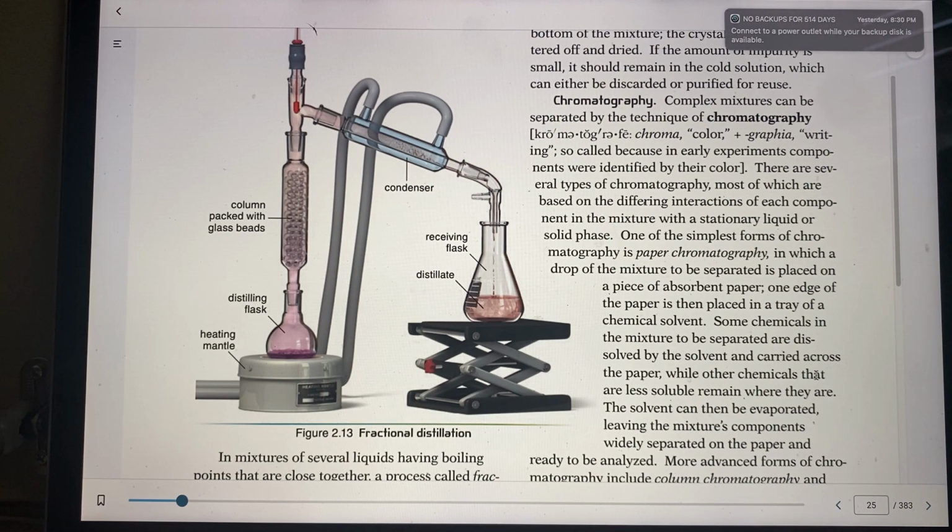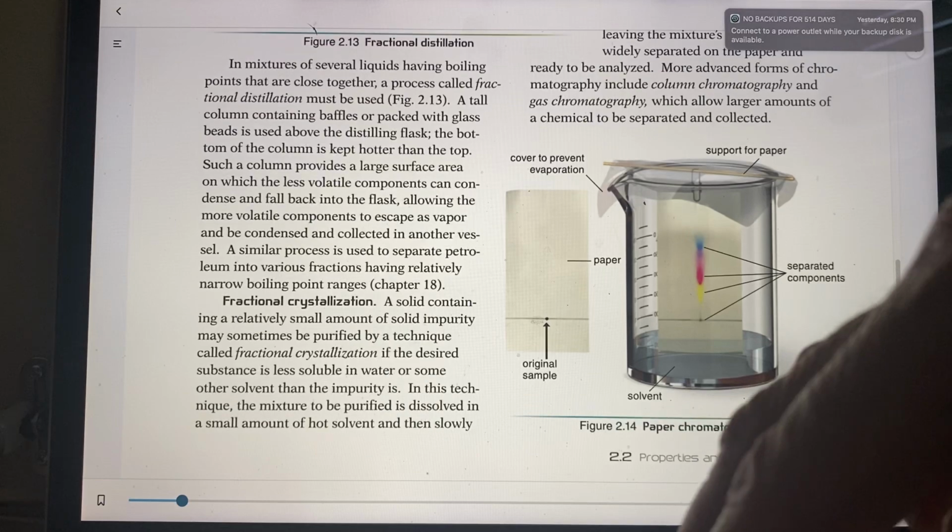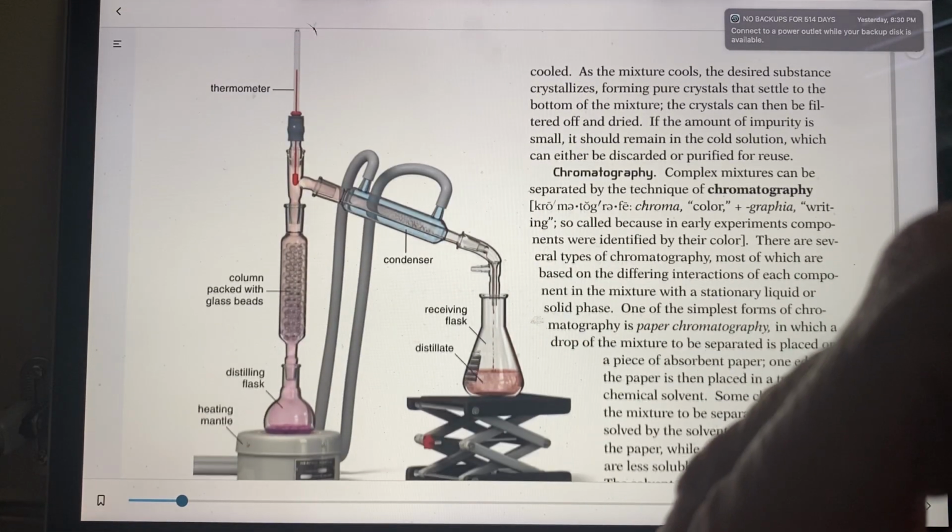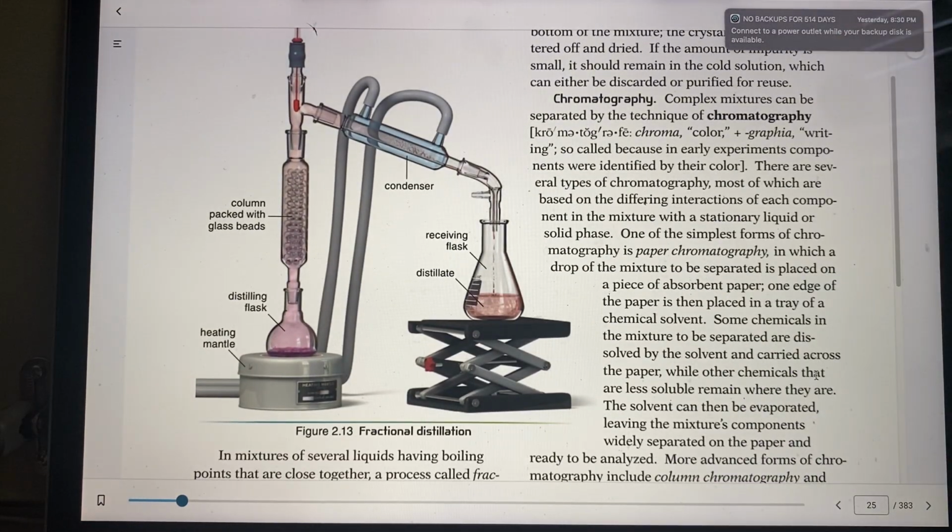Before that, we have another type here, and it's not listed. It's called fractional crystallization. That's where basically crystals, purified solids, come out. One is less soluble in water, and it's dissolved in a hot solvent, and then the crystals settle out to the bottom and are filtered out.